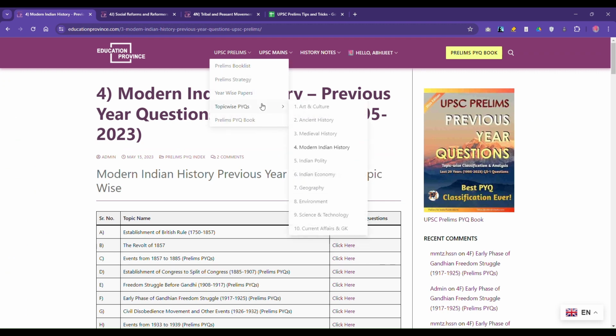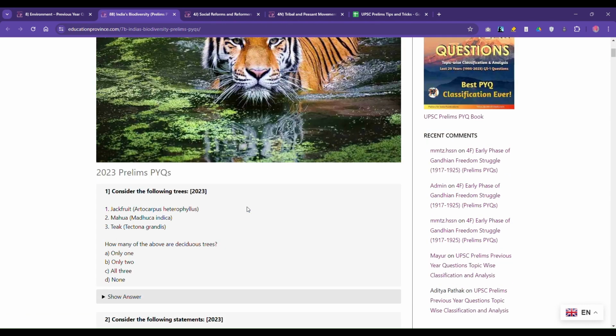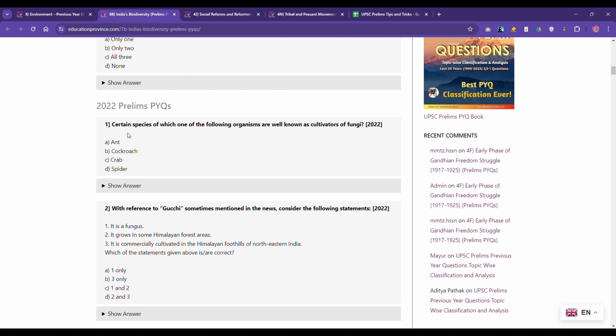For example, if we go to environment and access the 2022 question: certain species of which one of the following organisms are well known as cultivators of fungi? On the basis of some common understanding, you can eliminate at least one or two options. If I were to give the exam, I would eliminate crab, and spider also. The other two I'd say I don't know.